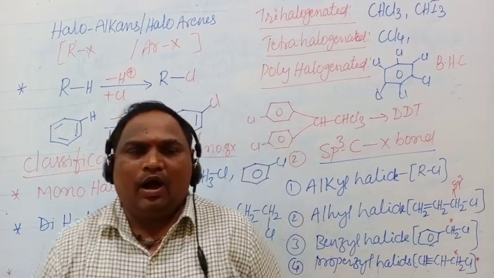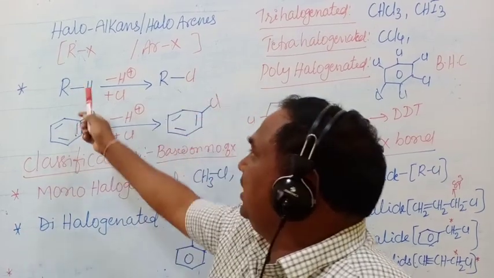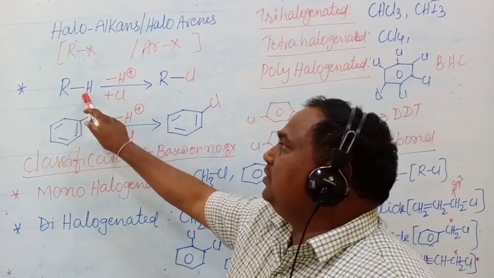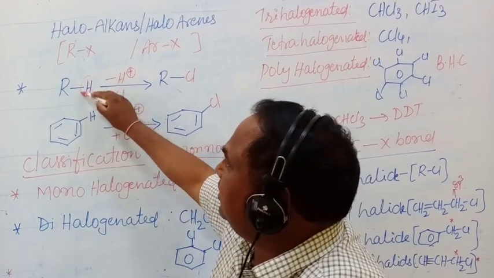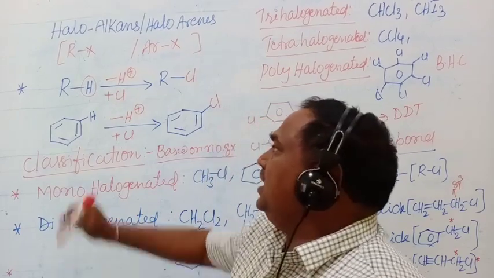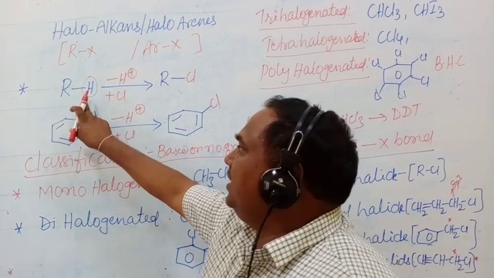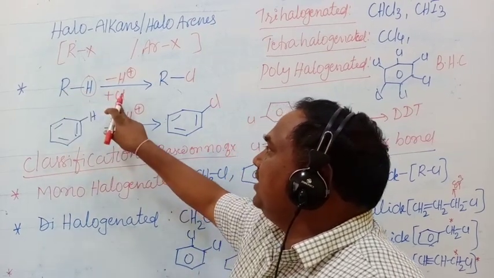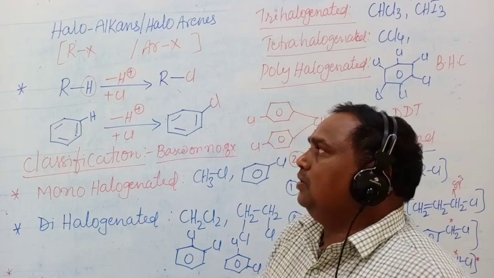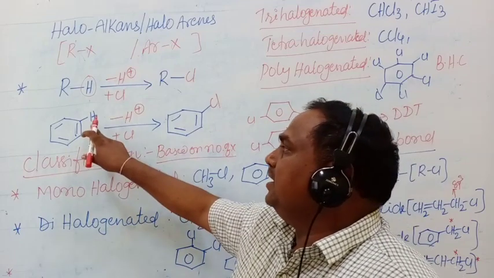The definition of haloalkanes and haloarenes goes like this. Haloalkane: if one of the hydrogens from an aliphatic hydrocarbon is replaced with a halogen atom, it will give haloalkanes. Okay. The second definition is for the haloarene: if we replace one of the hydrogens of an aromatic hydrocarbon